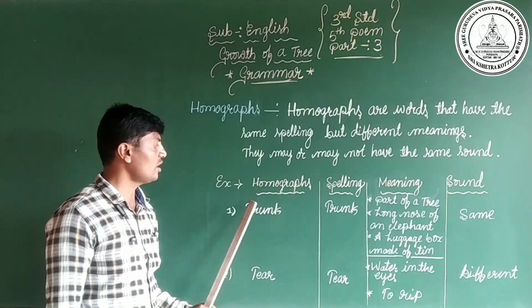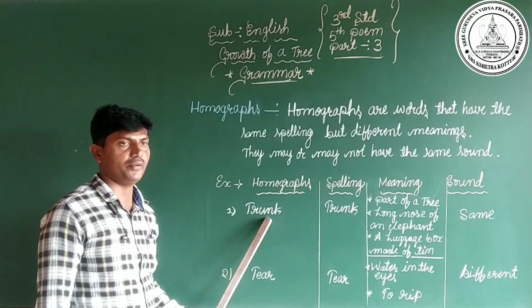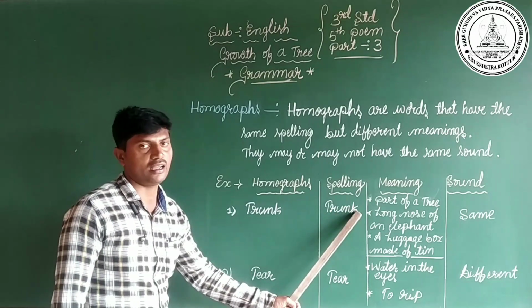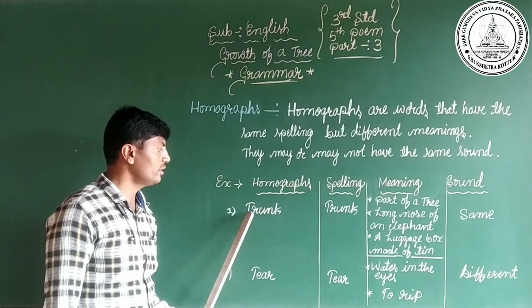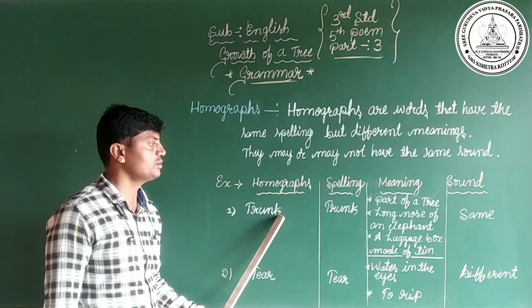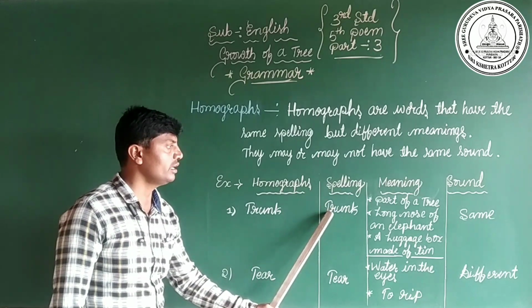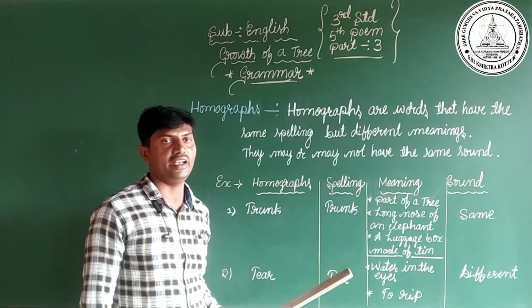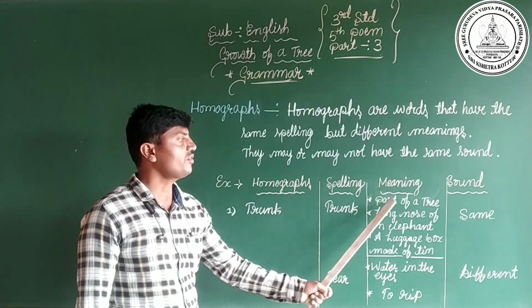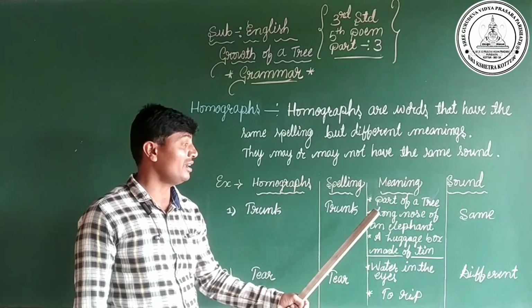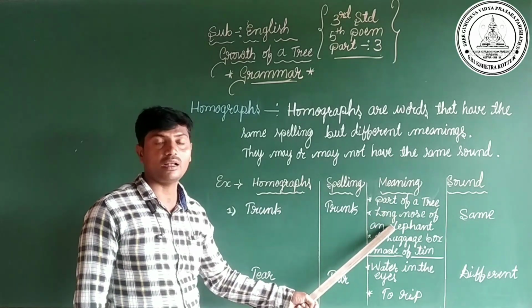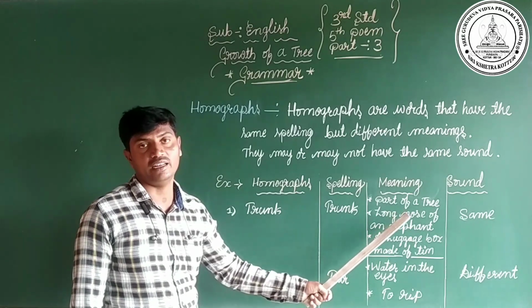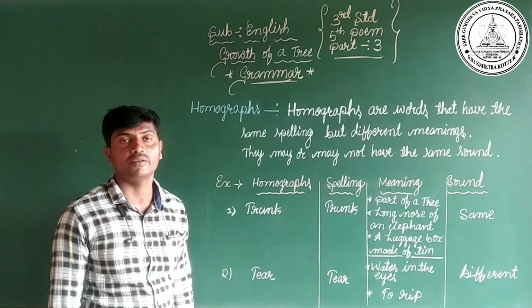Dear children, the first homograph is trunk. Spellings are T-R-U-N-K, same spellings here, here also, and here also. But meanings are different. Part of a tree we call trunk, and the long nose of an elephant we also call trunk, and a luggage box made of tin we also call trunk.